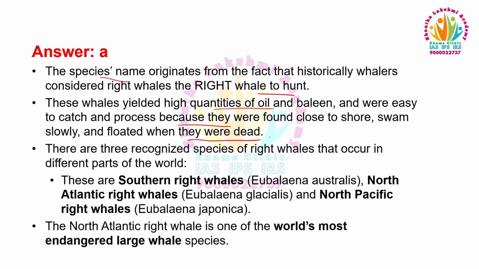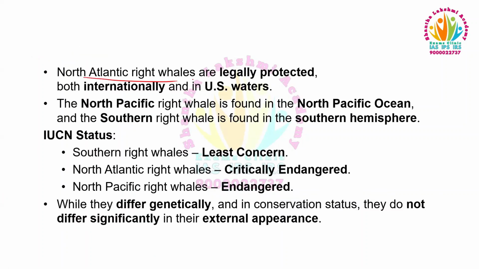There are three recognized species of right whales that occur in different parts of the world: southern right whales, North Atlantic right whales, and North Pacific right whales. The North Atlantic right whale is one of the world's most endangered large whale species. North Atlantic right whales are legally protected both internationally and in US waters.